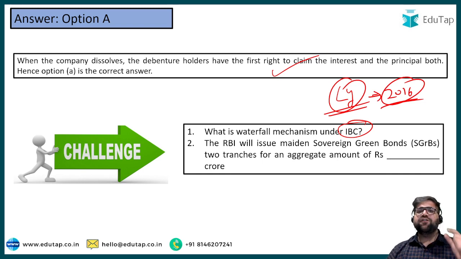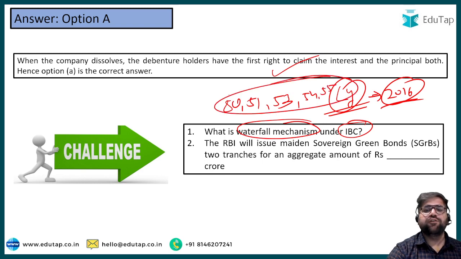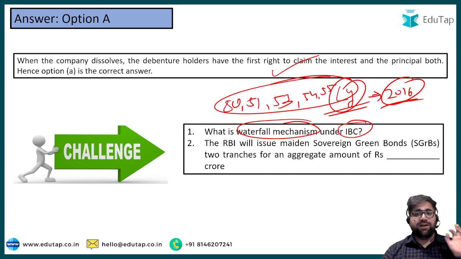deals with the waterfall mechanism? Your options are section 51, 52, 53, 54, and 55. So you have to choose from these options. This is a very high-level question, I know, but if you know this particular waterfall mechanism, it's very important. It's very much in the news as well due to the different insolvency cases going on these days.